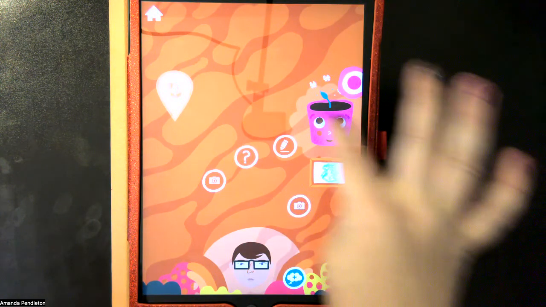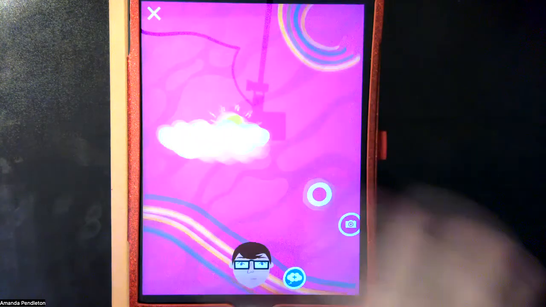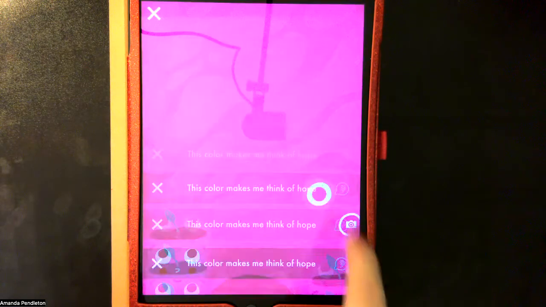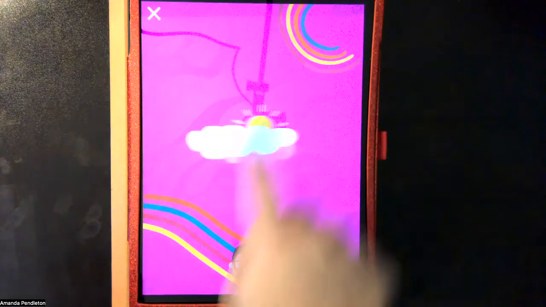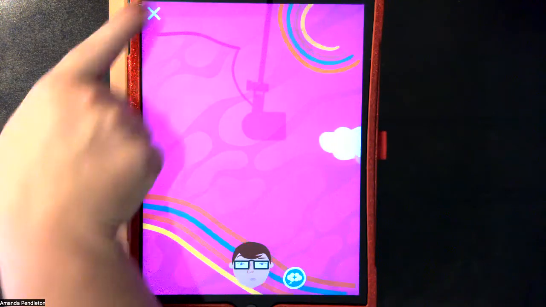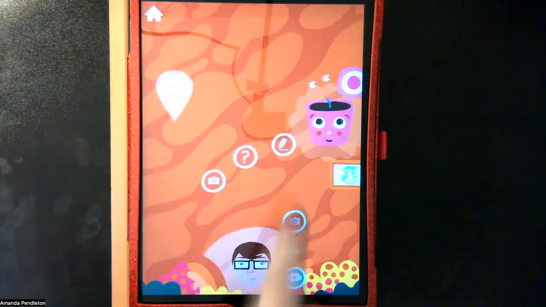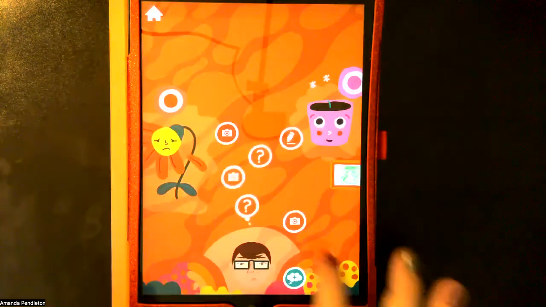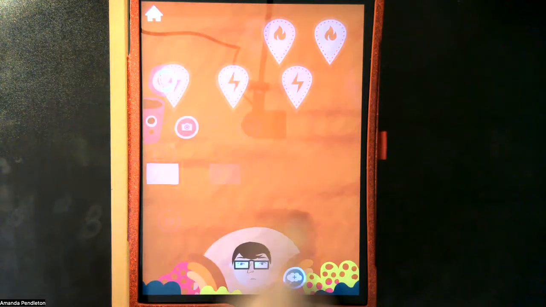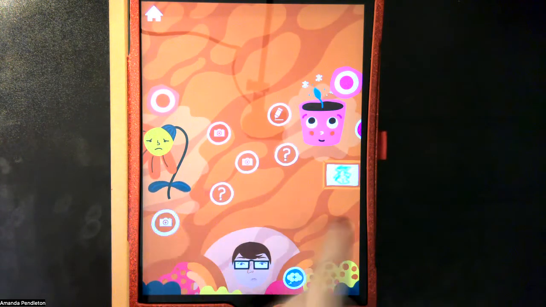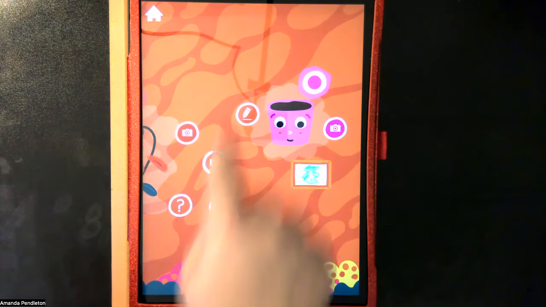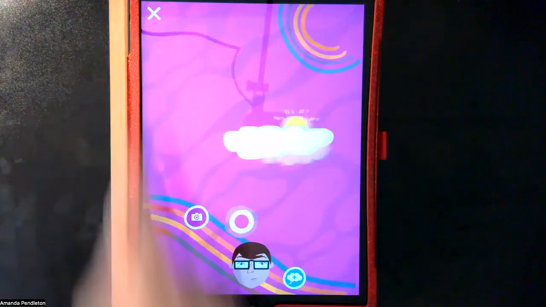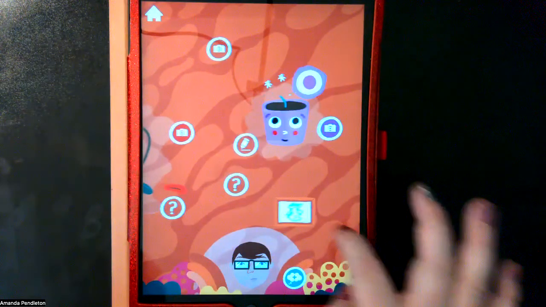And then I can go into this hope area and it brings me in here and gives me some different options within there. Okay. So notice I've got rainbows and sunshine. So that's a little bit hopeful. If I go into another area, this color makes me think of being disappointed. You get the idea. Once you have done the different areas, then they're going to show up so that you can see what you have completed. You can move things around to where you want them to be. Oops, I went back into hope, feeling hopeful today. All right, so that's the idea.